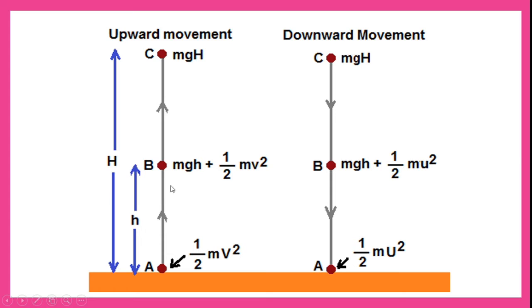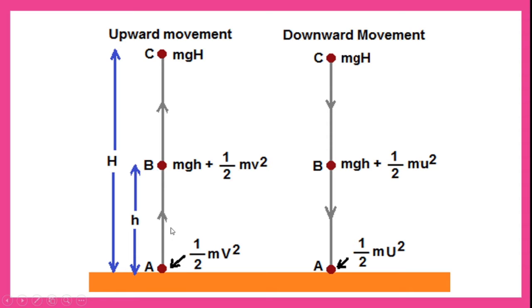At point B, let us suppose it has reached a height of small h. The potential energy will be mgh, where h is the height of the ball at point B. Here one more term gets added, that is kinetic energy, because kinetic energy means the energy possessed by a body when it is moving.